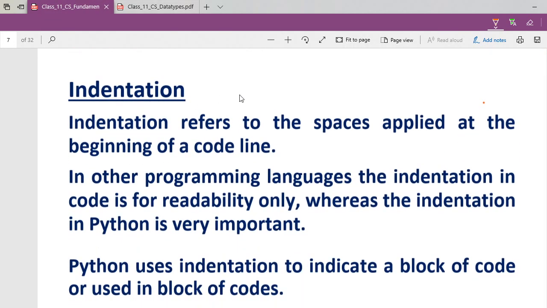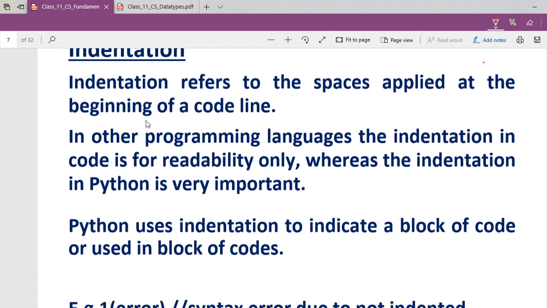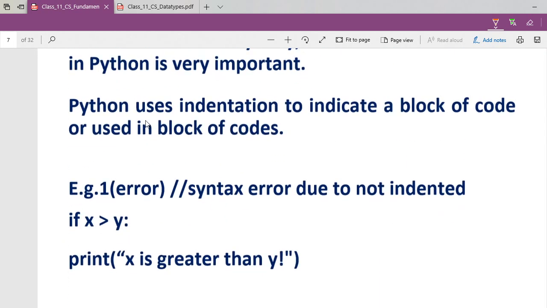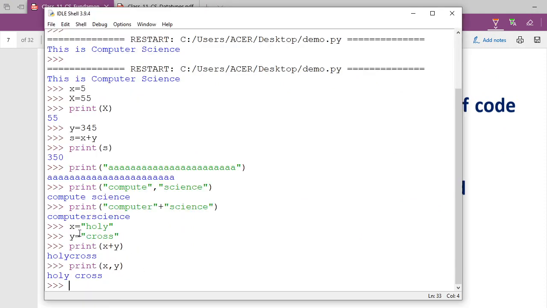Okay, so now I am going back here. The next topic is coming: indentation. It is a very important aspect in Python. Python can understand everything, but you have to learn one condition of Python, that you write your code in proper indentation. What is this indentation?